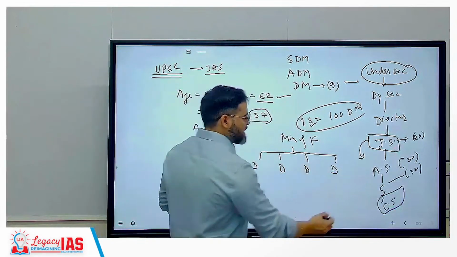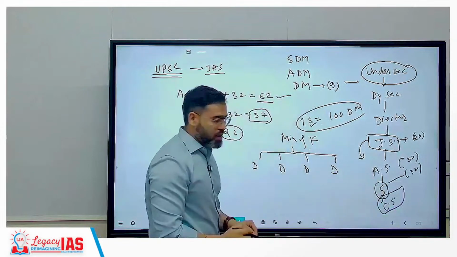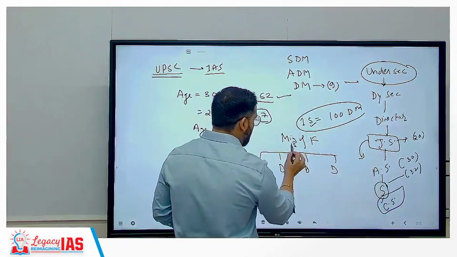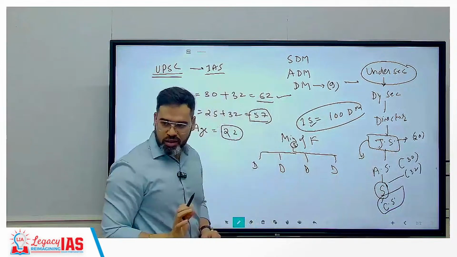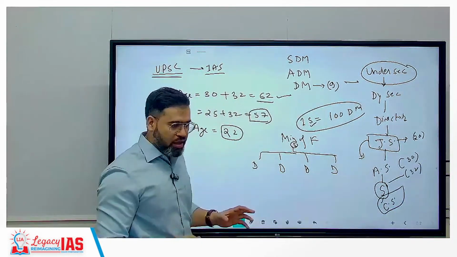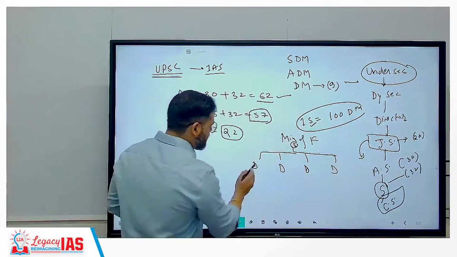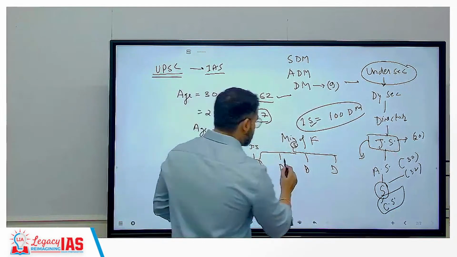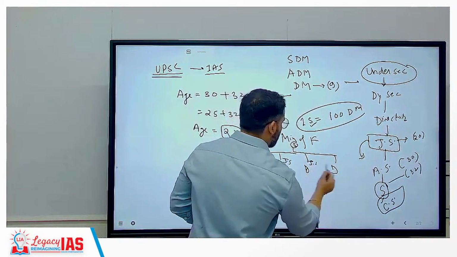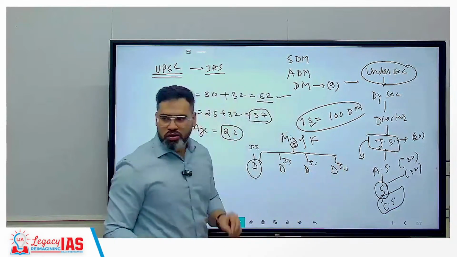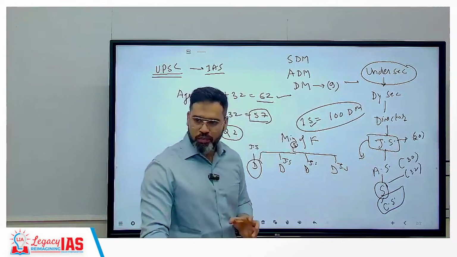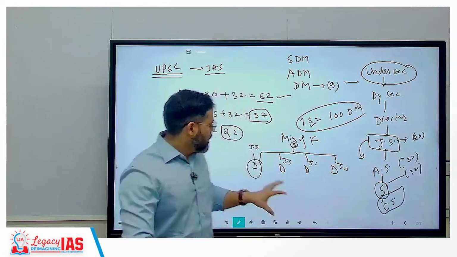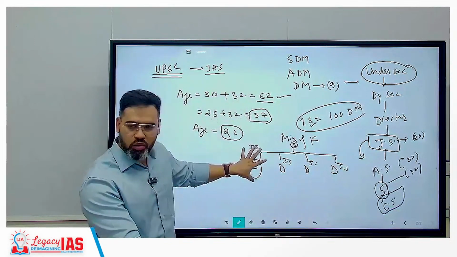So जो guy है secretary, this guy is going to head all these departments together. Correct. All departments together. He is the head. Or a joint secretary is going to head one department. So one joint secretary here and one joint secretary here, one here and one here. Clear hai ki nahi? So that is the reason joint secretary is also a very powerful post hai, because ultimately the entire department will be under you only.